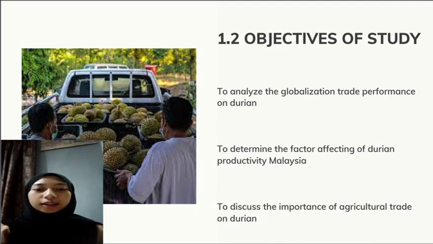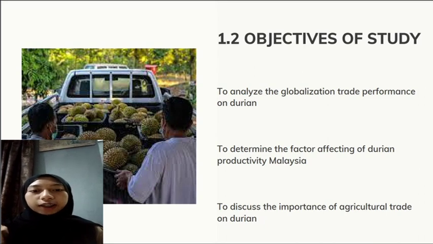Okay, next I will proceed to the objectives of study. There are 3 objectives of this study, which are to analyze the globalization trade performance on durian, to determine the factors affecting durian productivity in Malaysia, and the last one, to discuss the importance of agricultural trade on durian.